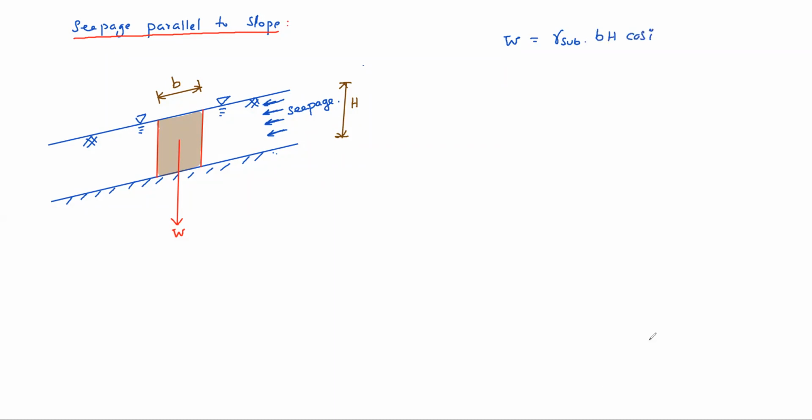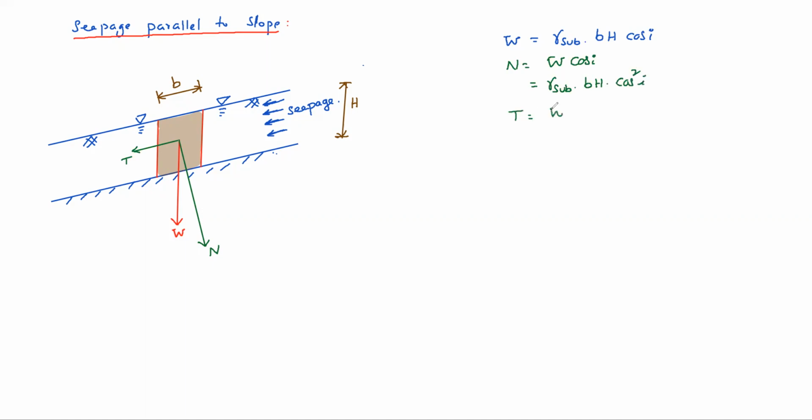Then what is the normal component, and what is the tangential component here? Normal component is W into cos i, which equals gamma submerged into BH cos i into cos i, that is cos square i.